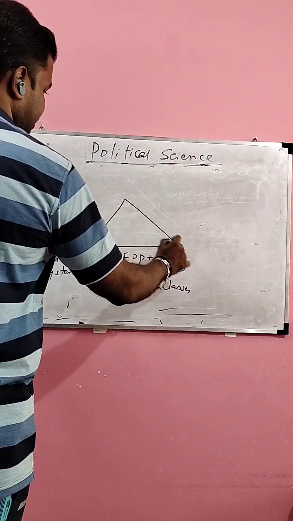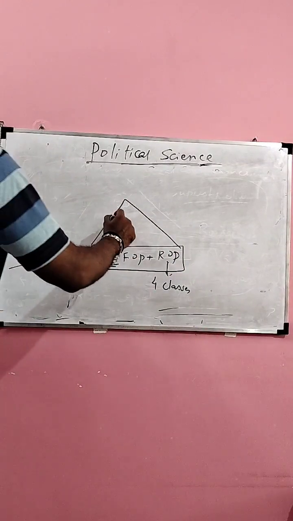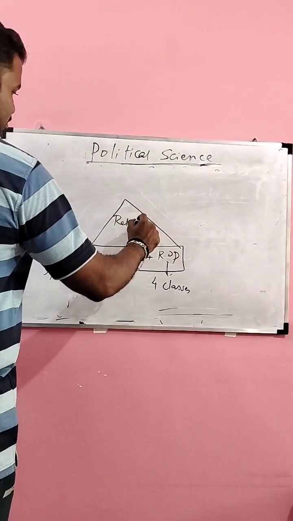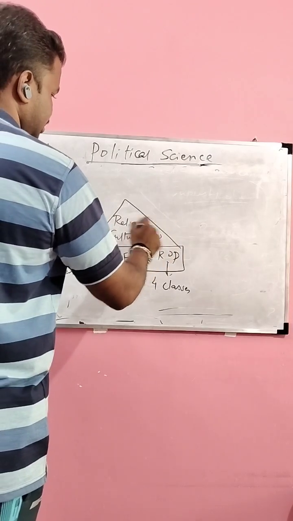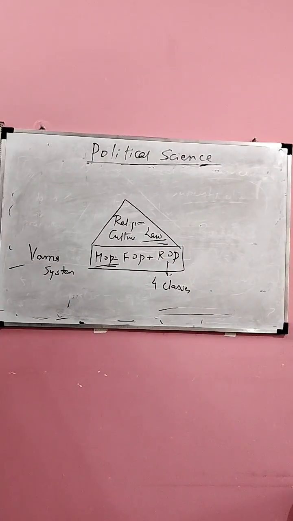Now you find the superstructure. Religion will be present. Culture will be present. Law will be present. If you take law, for example, in the ancient period, stringent punishments were given for the lower classes and very light punishment was given to the higher classes like Kshatriyas and Brahmins.